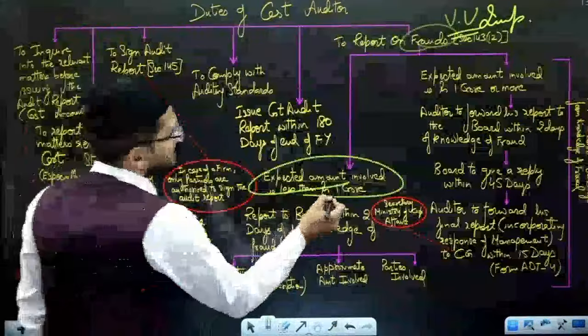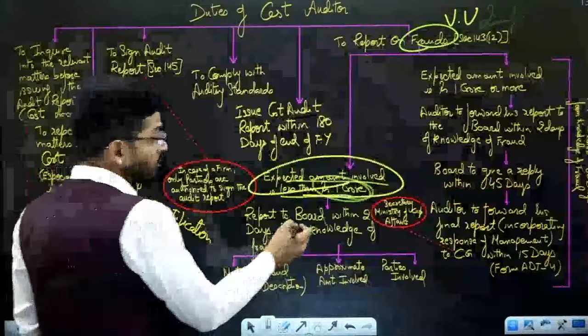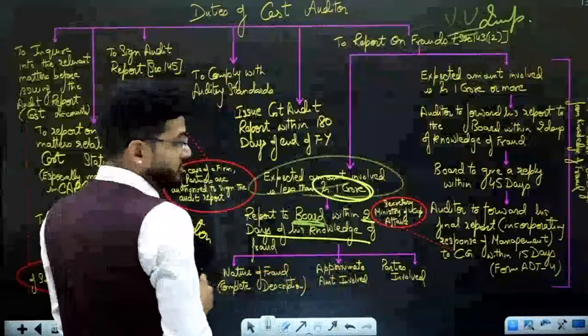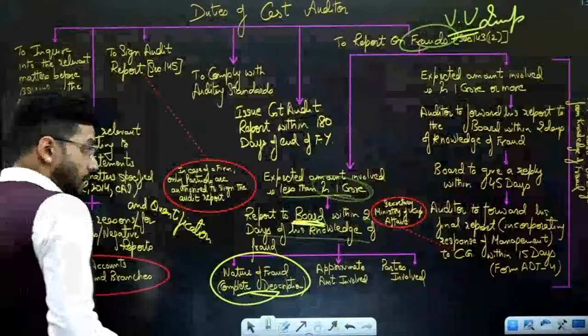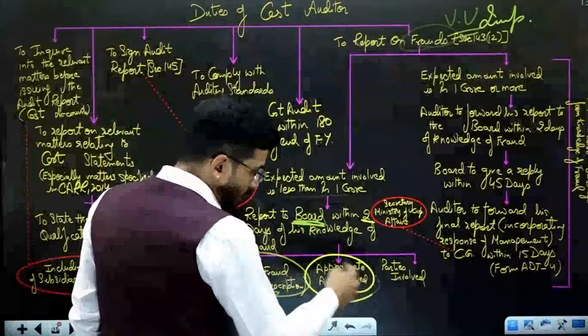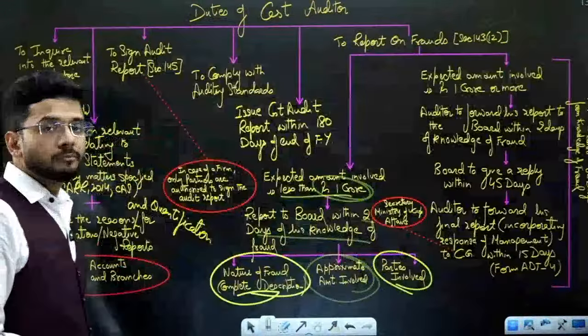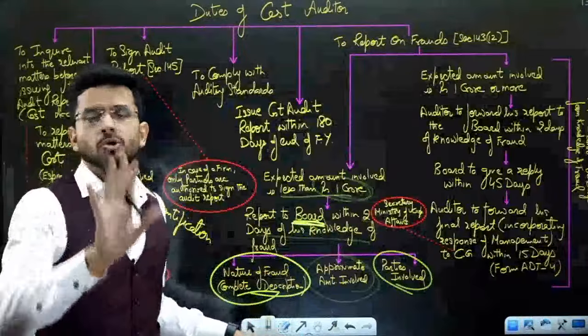Okay. If the expected amount of fraud is less than 1 crore, then the auditor should report the fraud to the board within 2 days of his knowledge of fraud. And the nature of fraud is to be described in the report. Approximate amount of the fraud and parties involved should be described in the report. So if fraud is less than 1 crore, small fraud, report it to the board of directors.